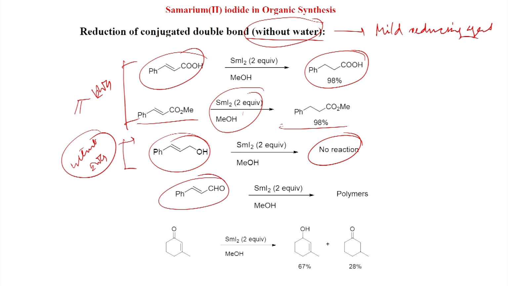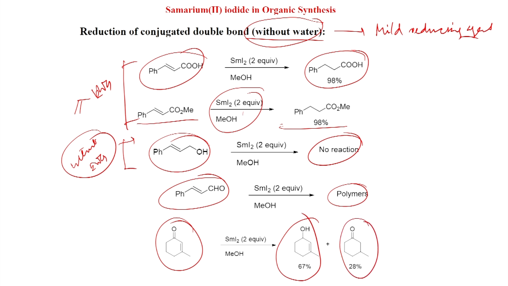Also, with cinnamaldehyde, you get polymers because here both are competitive, the double bond as well as the aldehyde group, that is why you get polymers. And with cyclohexanone, the ketone reduction is first also; here 67% yield of this one, and double bond reduction you get 28% yield. So, ketone reduction is first, ketone and aldehyde are first compared to double bond.